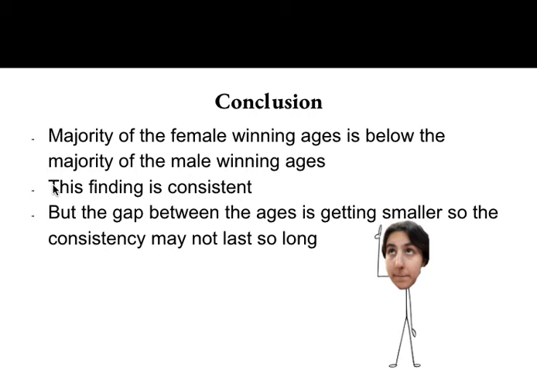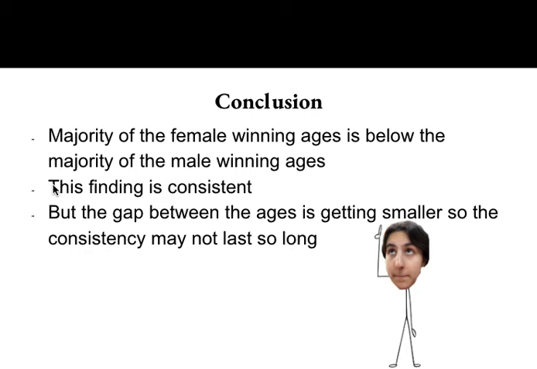So, in conclusion, we know that the majority of female winning ages is below the majority of male winning ages. And this finding is consistent over time, as shown by the box plot, which indicates that every piece of information analyzed shows the males are generally older than the women, and from the linear regression, which shows that the male line of best fit is always above the female line of best fit.